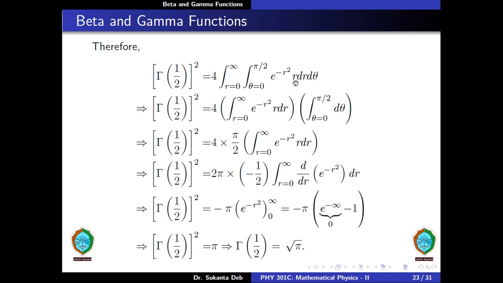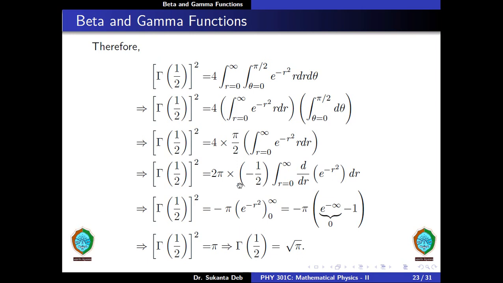Now we separate the r integral and theta integral, and this theta integral is nothing but pi by 2. So we get 4 into pi by 2 multiplied by the integral from r equal to 0 to infinity of e to the minus r square r dr. Now this can be written as minus half of the integral from r equal to 0 to infinity of d/dr of e to the minus r square dr.